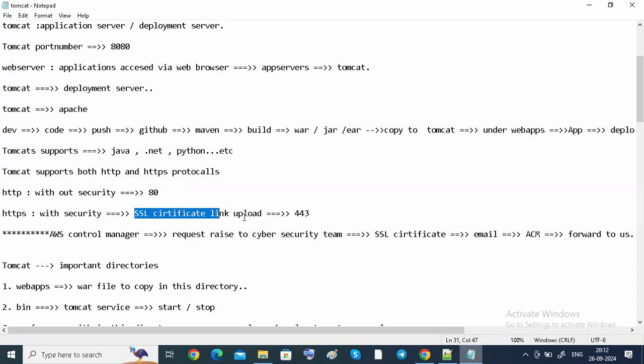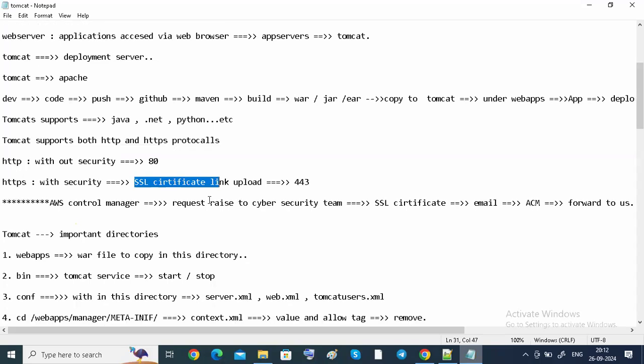The SSL certificate is uploaded in Tomcat. Then only are we going to provide security to our application, guys. See how we are going to get this SSL certificate. There will be an AWS control manager, that means your AWS admin people or the AWS manager. A request goes to the cyber security team.